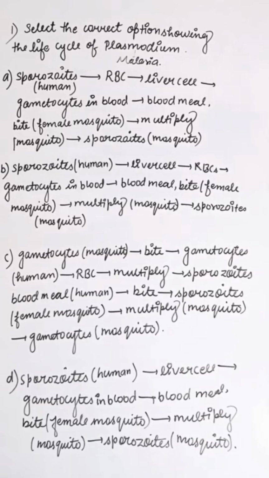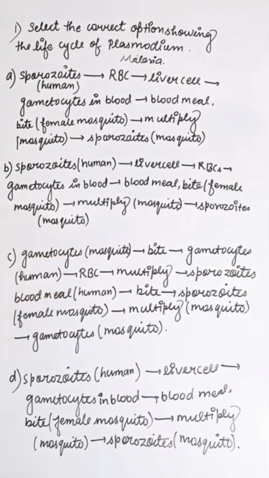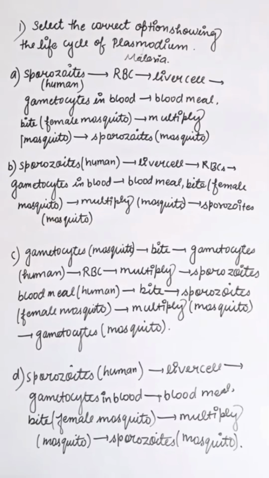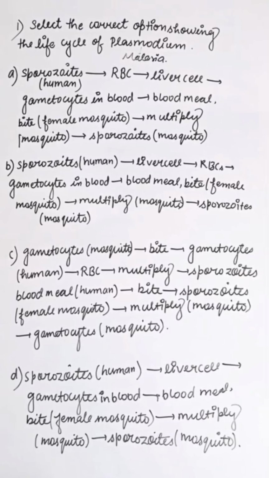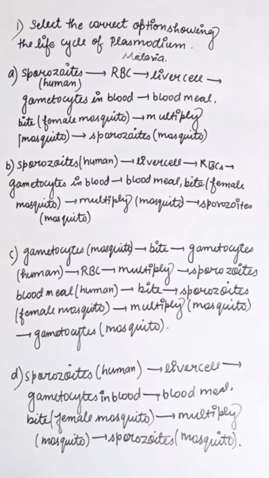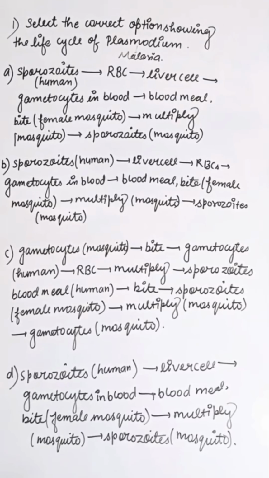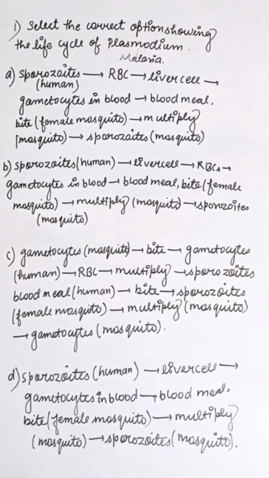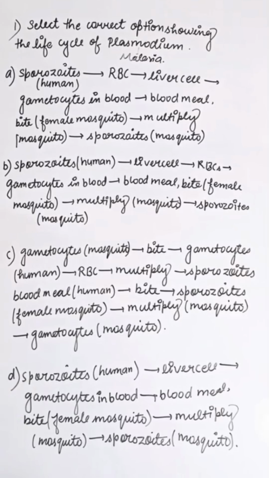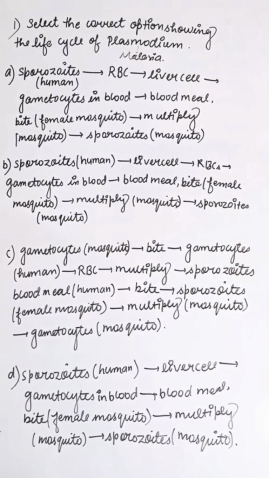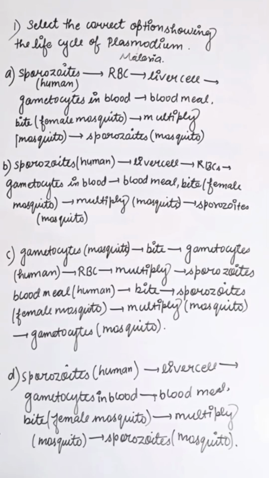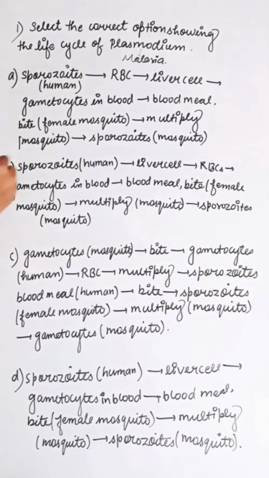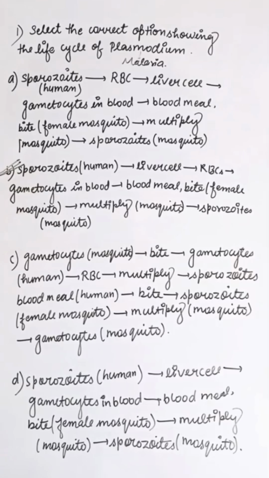Third option: gametocyte in mosquito, bite, gametocyte in human RBC, multiply, and sporozoite in blood meal of human, bite the female mosquito, multiply in mosquito, gametocyte present in mosquito. Then the fourth option is sporozoite in human, liver cell, gametocyte in blood, blood meal, bite by the female mosquito, then multiply in mosquito, sporozoite present in mosquito. The correct sequence of Plasmodium is B. So the correct answer is B.